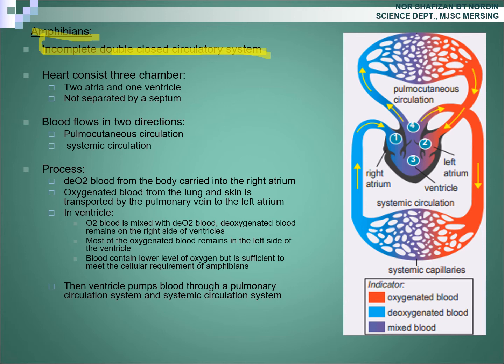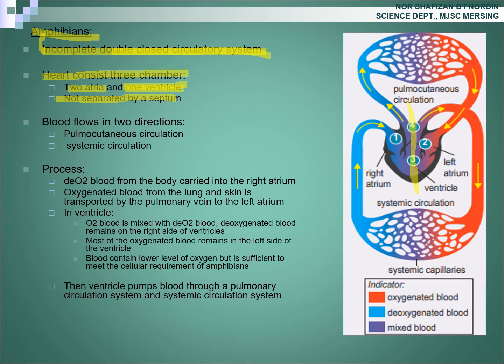For amphibians, their heart consists of only 3 chambers, 2 atria and 1 ventricle. Their ventricle is not separated by a septum.